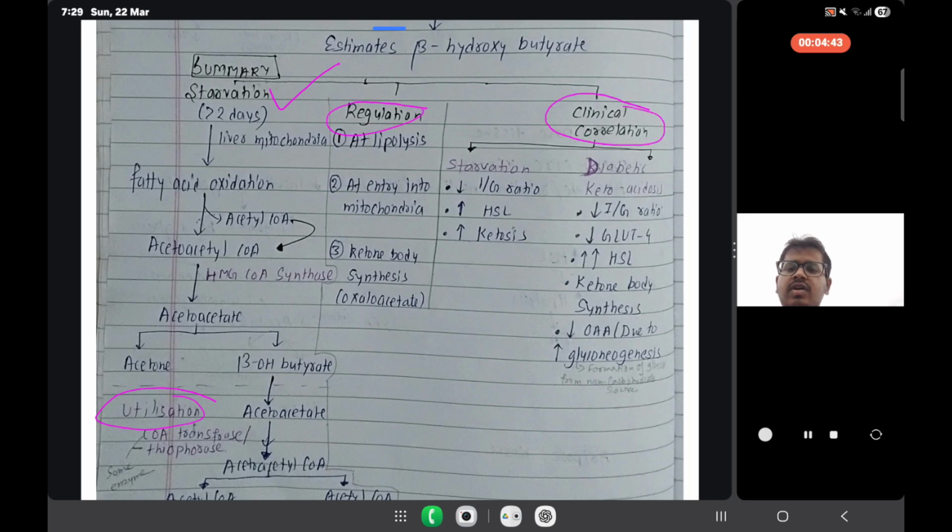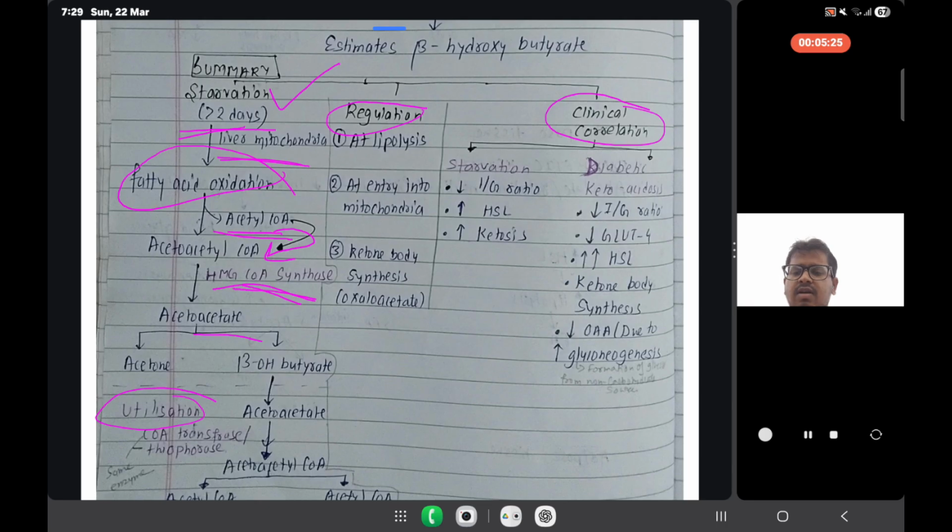First of all, we talk about starvation. Ketone body synthesis starts with starvation of more than 2 days. Then there is the liver. In liver mitochondria, what happens? There is fatty acid oxidation. It releases acetyl coenzyme A, then it goes to acetoacetyl coenzyme A, then to HMG coenzyme A synthase. Acetyl coenzyme A, in the presence of HMG coenzyme A synthase, is converted into acetoacetate. Acetoacetate is converted into acetone and beta hydroxybutyrate.